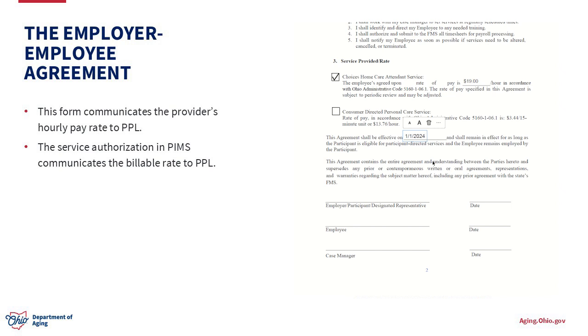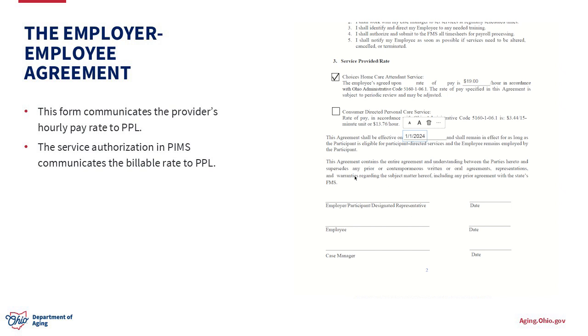So again, if it's a new participant, a person newly enrolling on Choice's home care attendant service with PPL, you can use the date that you're completing this form or the date that you're completing the PPL referral. For someone that's already linked with PPL, linked with Choice's home care attendant service, we just want to use a future date, preferably the start of a pay period, the 1st or the 16th of the month.